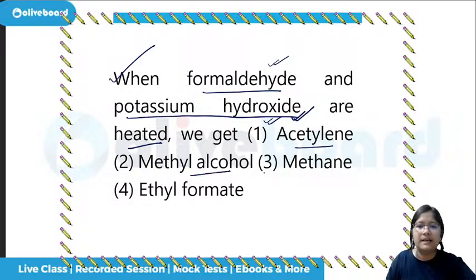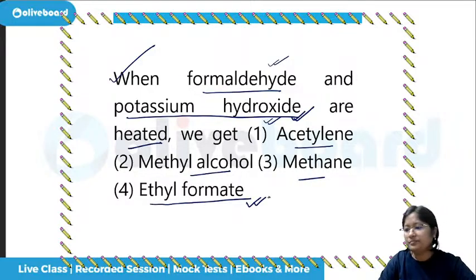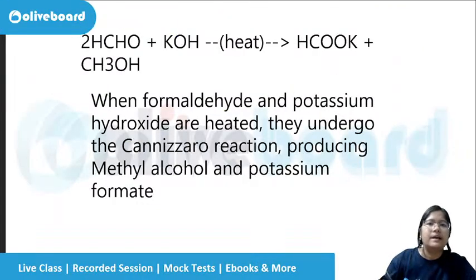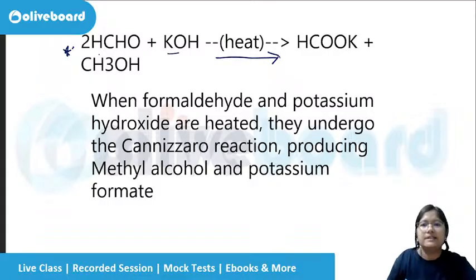Acetylene, methyl alcohol, methane, or ethyl formate. What do we get? Methyl alcohol. So let us have a look at this equation. If formaldehyde and potassium hydroxide are heated, then what do we get?